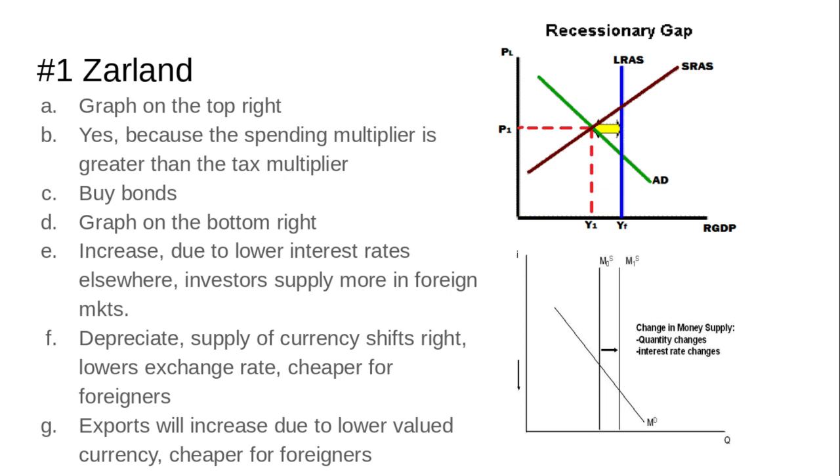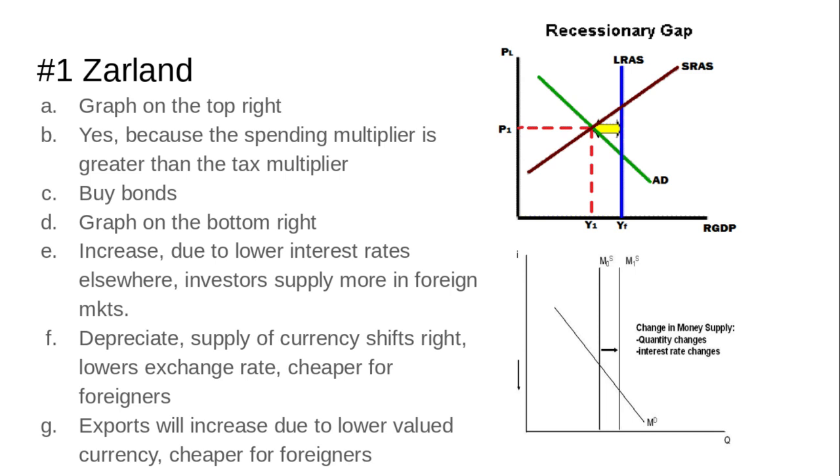What you have to do is you have to label the current output and price level, which would be Y1 and P1. As long as you do that, you get a point there. And then as long as you label YF, you get another point. So if you've done that, you're 2 for 2. You're 2 for 9 so far.